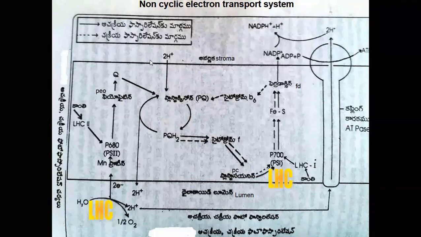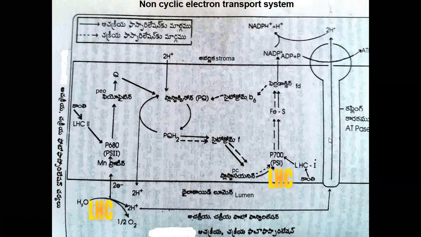But the thylakoid membrane is not permeable for the movement of the protons. Only in the thylakoid membrane, specialized parts are present. They are called ATP synthase or coupling factors. High concentration protons move to the low concentration through the ATP synthase.